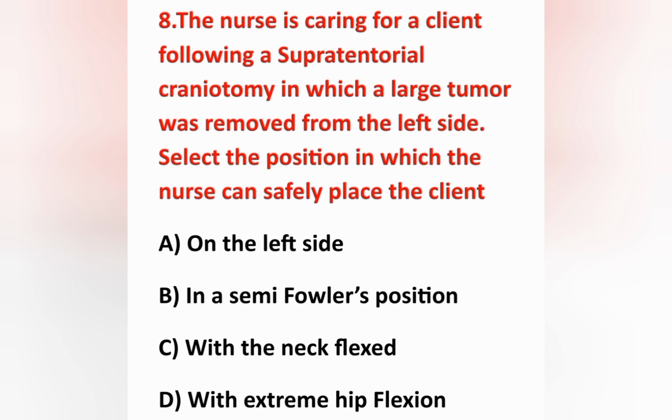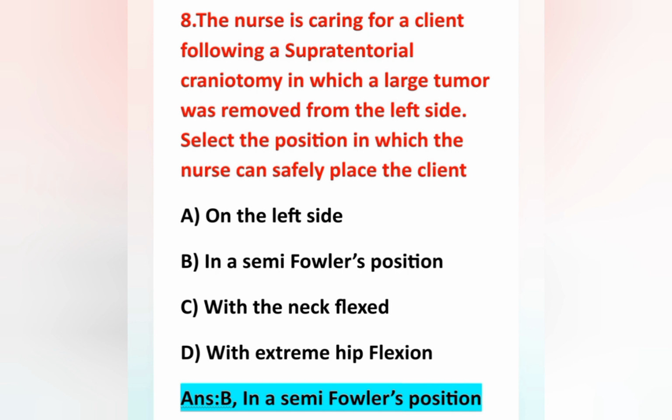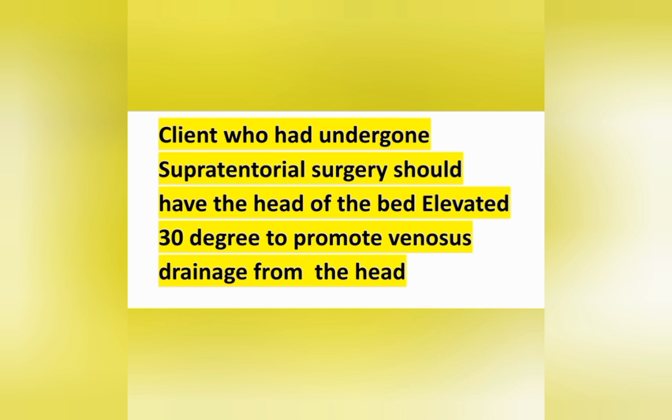A client who has undergone supratentorial surgery should have the head of the bed elevated 30 degrees. That is semi-Fowler's position, the correct answer. The head of the bed is elevated 30 degrees to promote venous drainage from the head. The client is also positioned to avoid extreme hip and neck flexion, and the head is maintained in a midline neutral position.